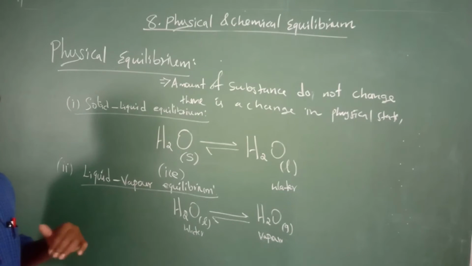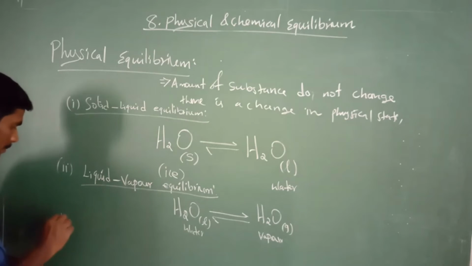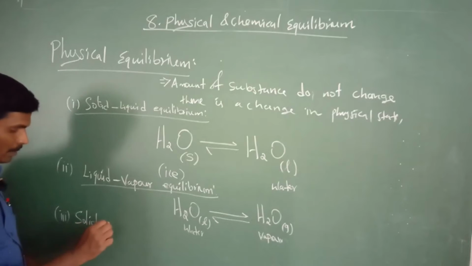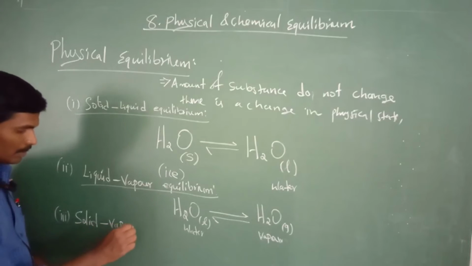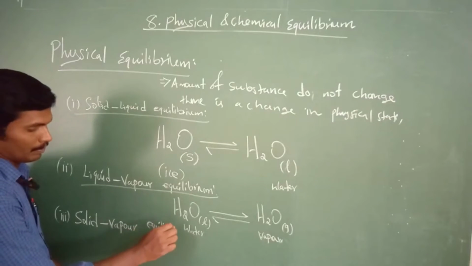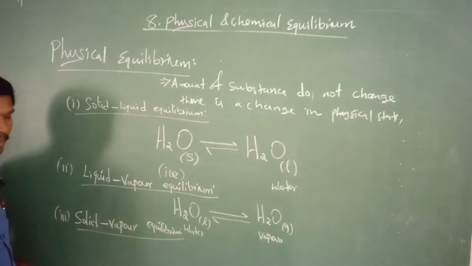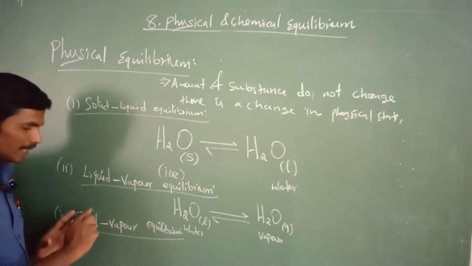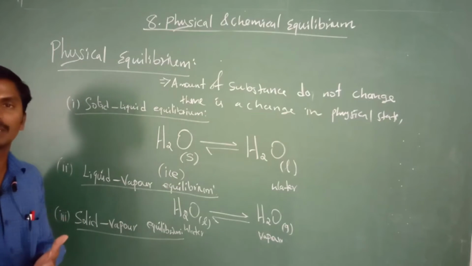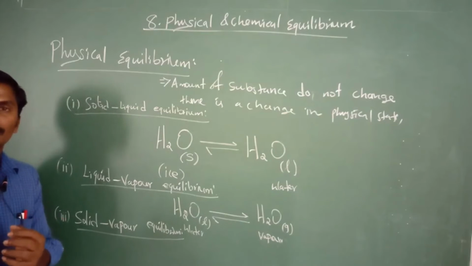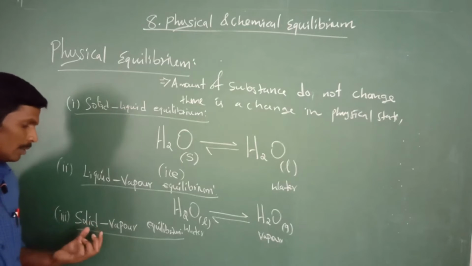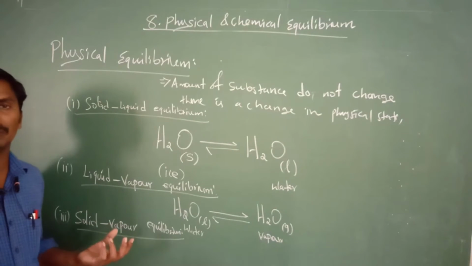And the last one, the third conversion, is solid vapor equilibrium. Solid is converted to vapor directly. In which kind of process does this mainly take place? That kind of reaction is called sublimation. Very good. Solid is directly converted to vapor, which is called sublimation.